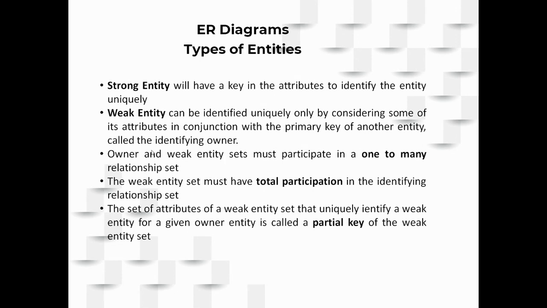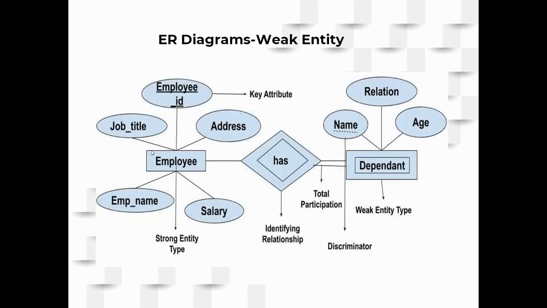So how do you recognize my family? You will say that she is Bhargavi ma'am's daughter or he is Bhargavi ma'am's husband. So you will be deciding that depending only on my name or my faculty ID. So you are recognizing my family through me. That is the reason why I am the identifying owner here. And all these people you will know because they are totally participating with me. And as I have these many dependents, we call that a one-to-many relationship. Please keep this in mind.